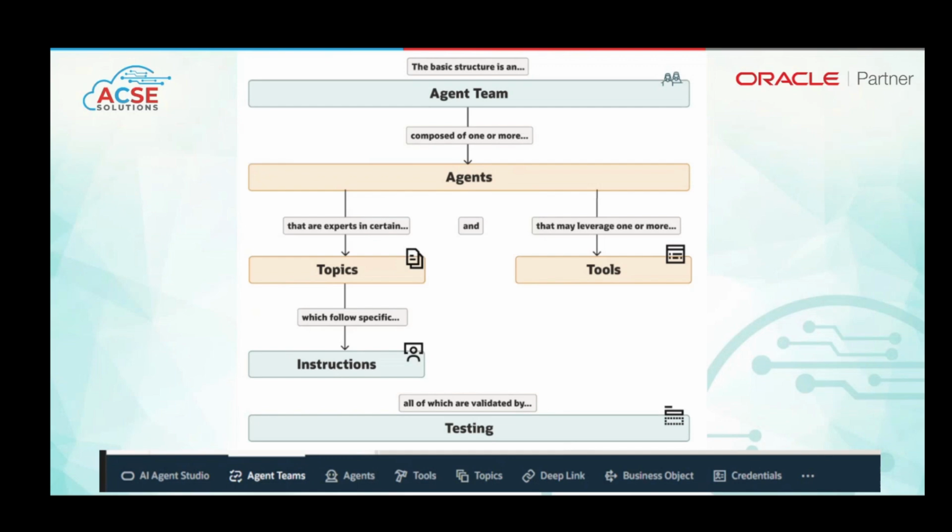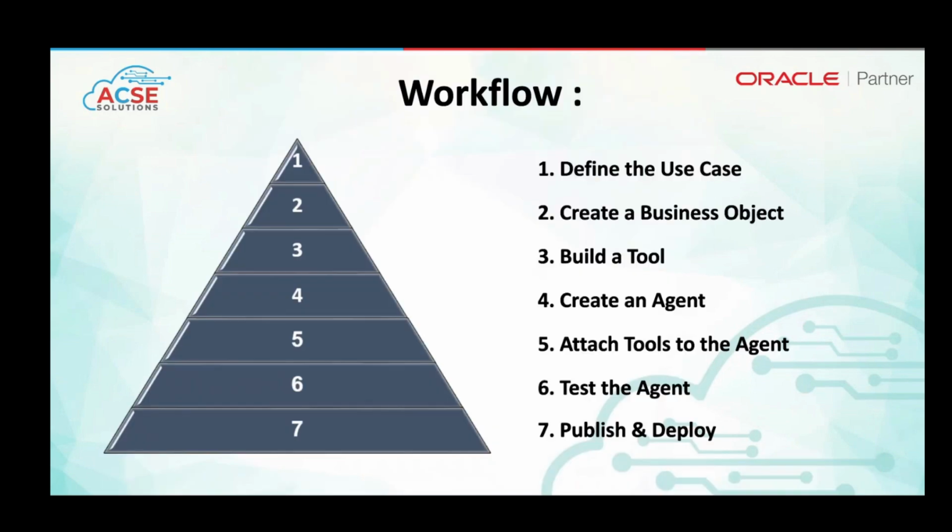Then this is the basic workflow of creating an AI agent. First, we should have a specific use case: what the agent would actually do, which problem it should solve, or what automation we want. So first, we should define the use case. Then we should create a business object. A business object is, for example, if we want an item comparison advisor, or if we want to create suppliers or customers automatically. So items, suppliers, or customers become the Fusion data objects. These are the business objects.